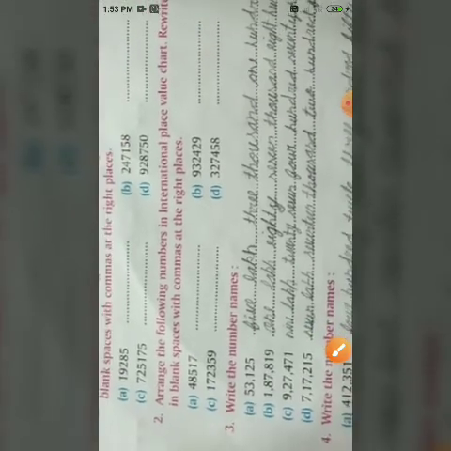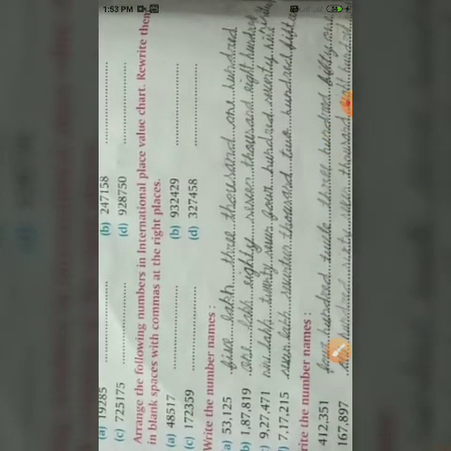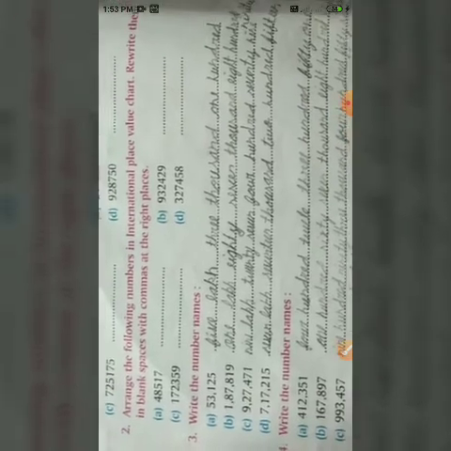Similarly, the second question: arrange the following numbers in the international place value chart. Means similarly to question number 1, in this question we have to arrange in the international place value system. So part C and D we will solve. You will do part A and B.